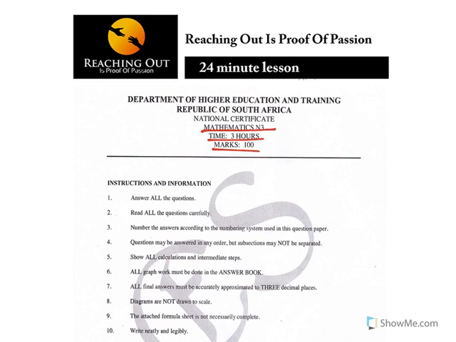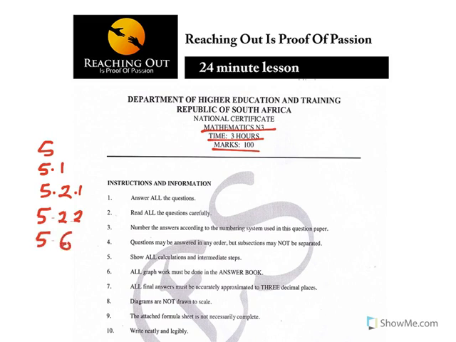Questions may be answered in any order, but subsections may not be separated. So what they're saying is that candidates or students are allowed to answer the question in any order. For example, you can start with question 5. Now, in question 5, you can answer the subsections, which is 5.1, 5.2.1, if those are the subsections given, 5.2.2. If the question is ending with question 5.6, you need to answer 5.6.